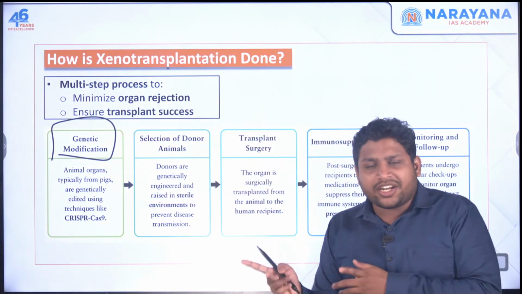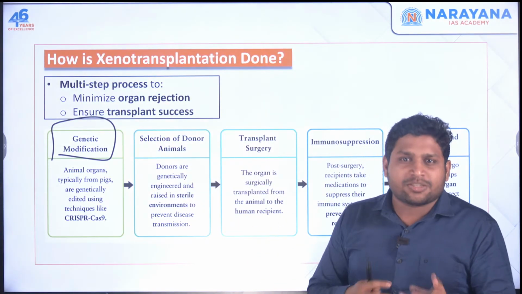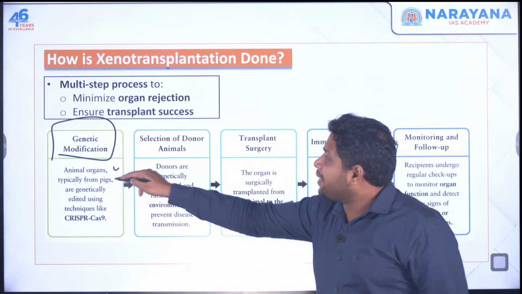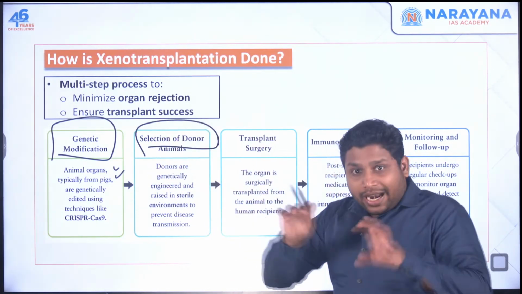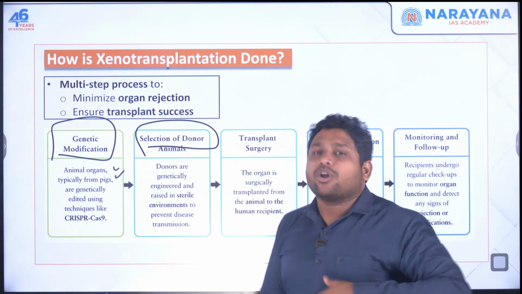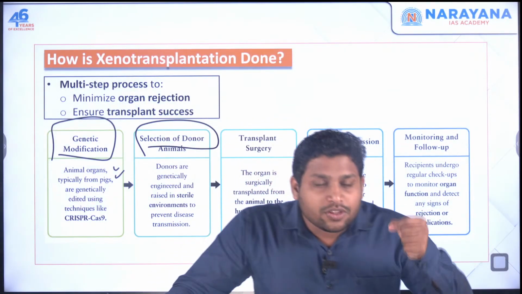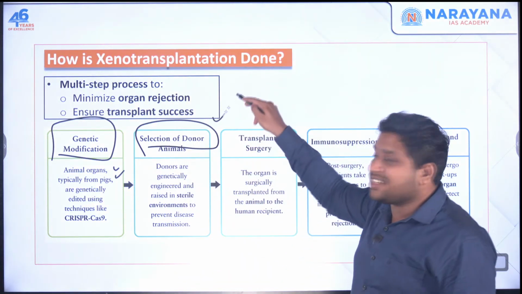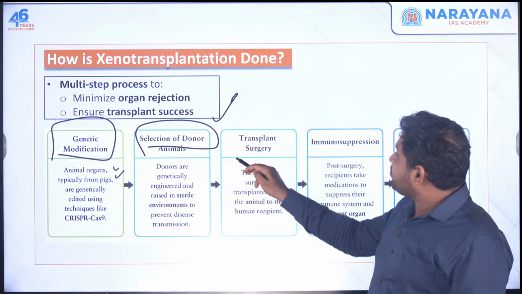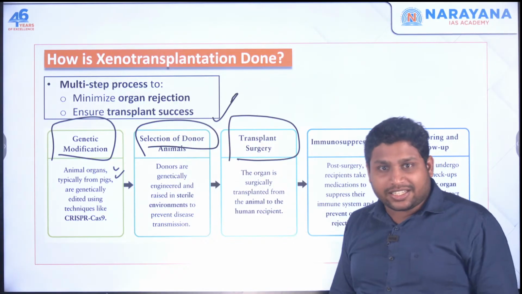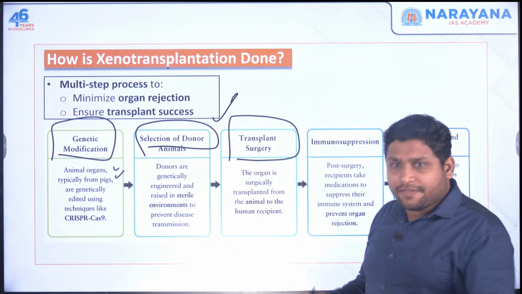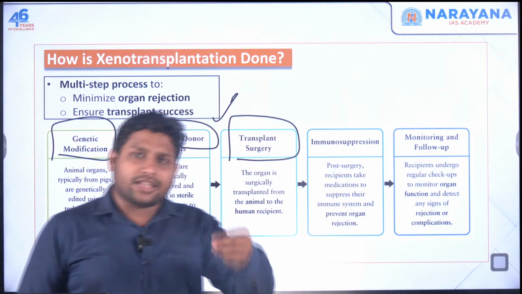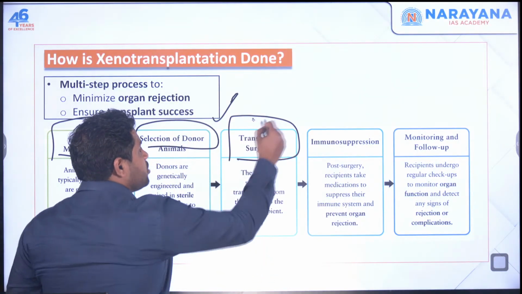For that genetic engineering they'll use tools like CRISPR-Cas9. This will be done when they're looking at those animals, say a pig or any other animal. Even those animals should be very healthy, so that part has to be considered. Then the transplantation will take place, all the surgery part, wherein you take this organ and put it in my body or any patient's body.